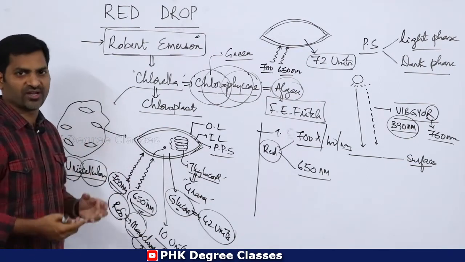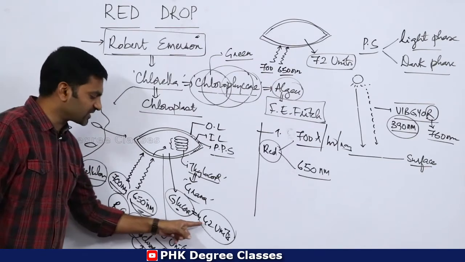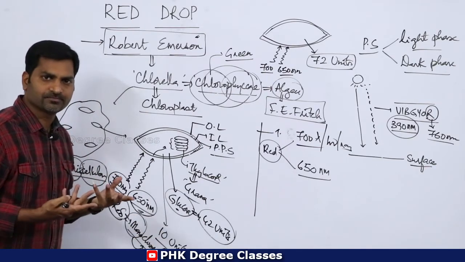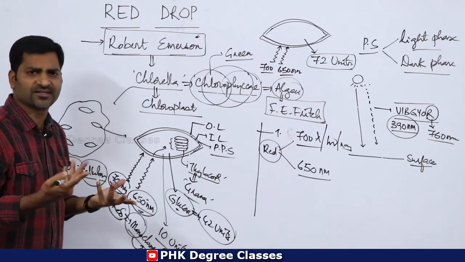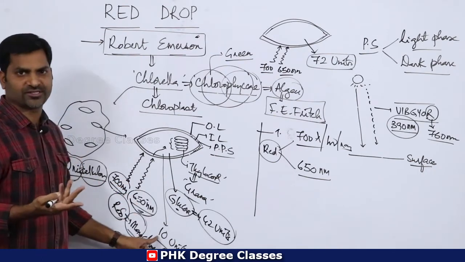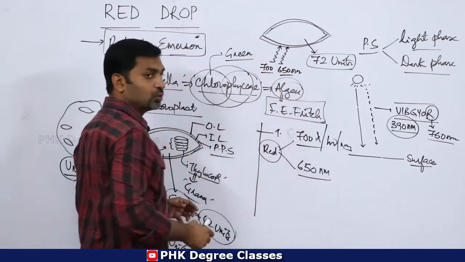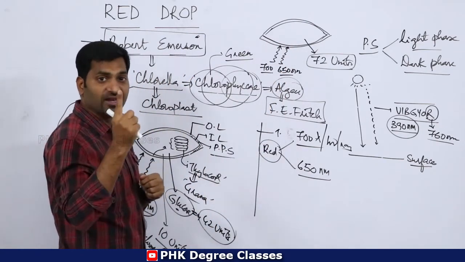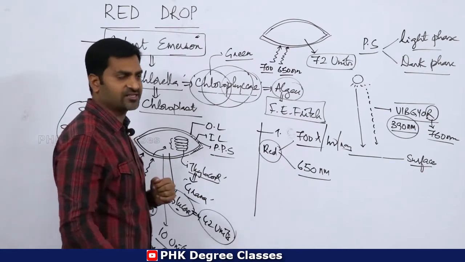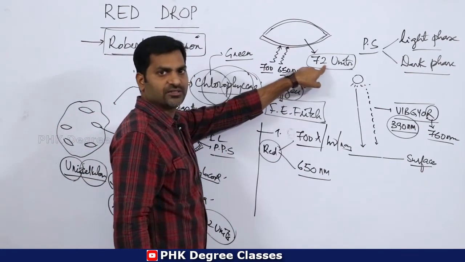If you combine together 42 plus 10, how much? The units will be just 52 units, right? When the chloroplast is exposed with two wavelengths of sunlight at a single stretch, the units will be 72.